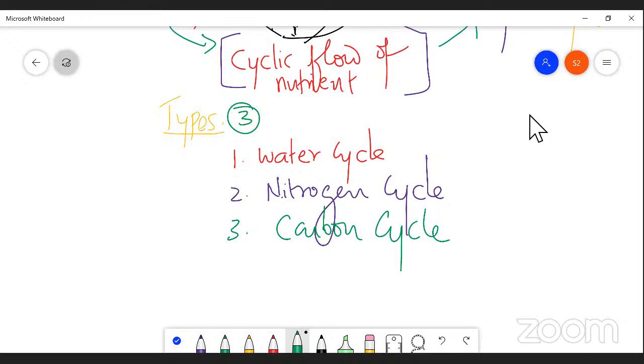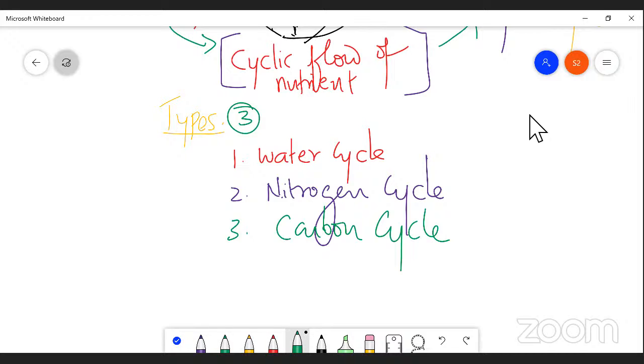A water cycle is a type of biogeochemical cycle in which there is a cyclic flow of water from one system to another system by several processes. It is called a water cycle. Water is originated, then it is evaporated, again it is cycled back to the environmental conditions, right? To the soil. That is called the water cycle.